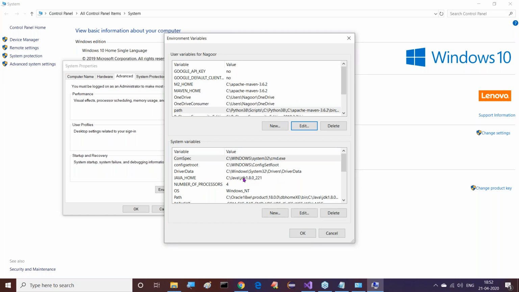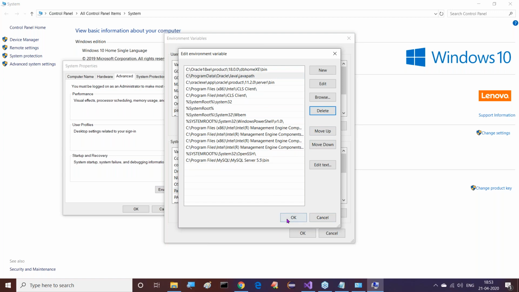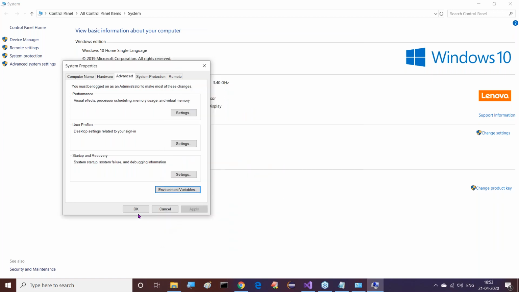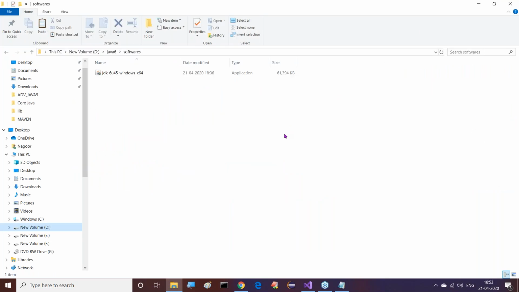All right, so now Java home exists here also. I don't require this. I want to delete this. And in this path also might be some Java related things existing. Even if you're having it, it's not at all giving any problem to us. No problem. Totally, I disabled my total Java here in our system. Java is not existing here. Yes, good.